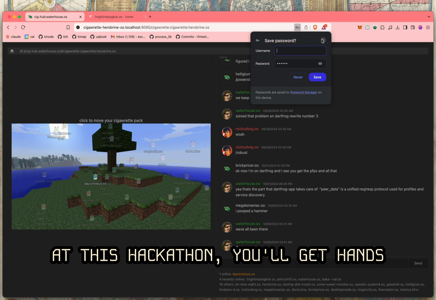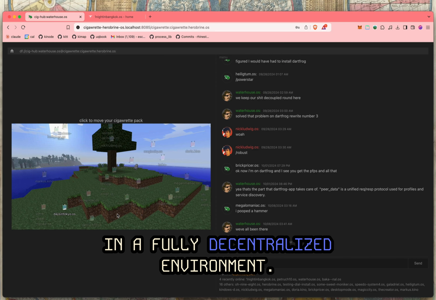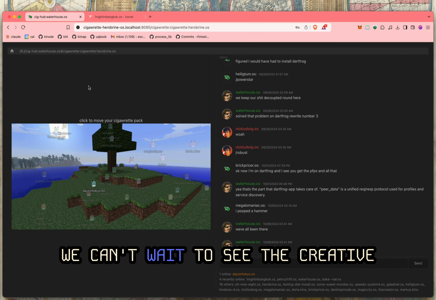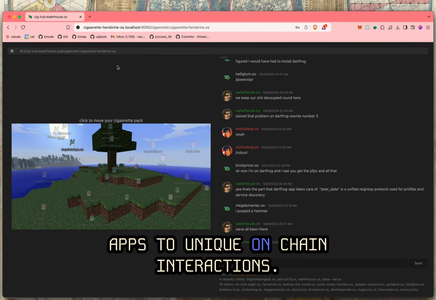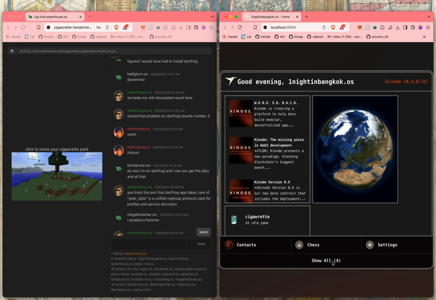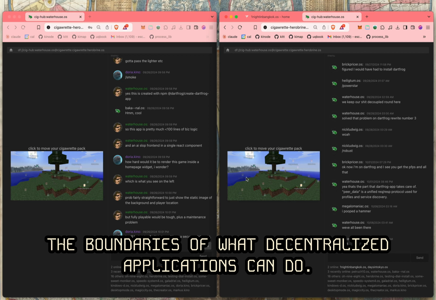At this hackathon, you'll get hands-on with Kinode, exploring what's possible in a fully decentralized environment. We can't wait to see the creative solutions you'll build, from peer-to-peer apps to unique on-chain interactions. So dive in, explore our resources, and let's push the boundaries of what decentralized applications can do.